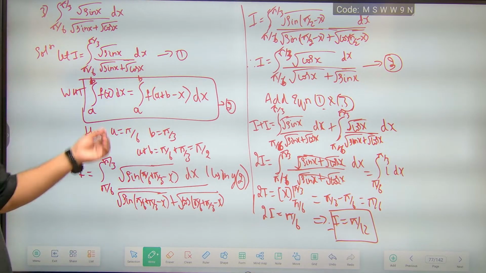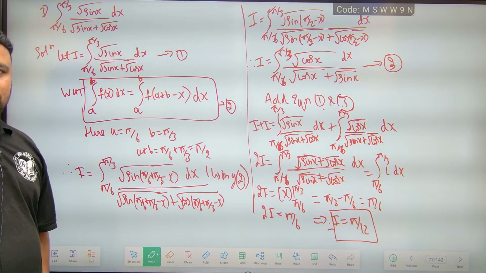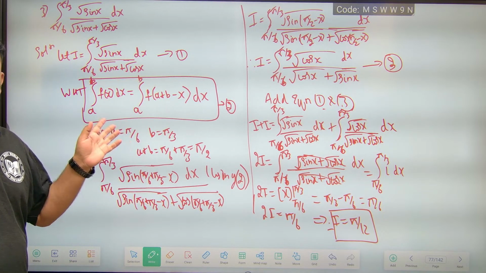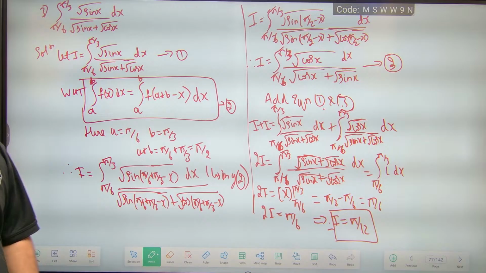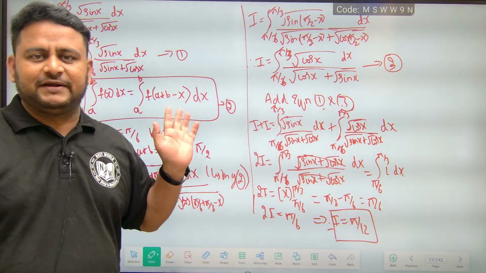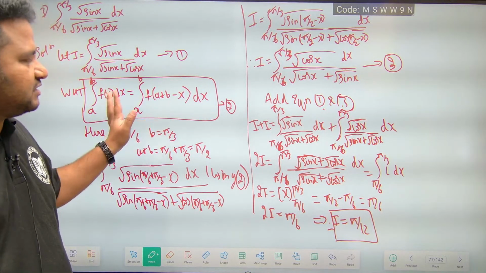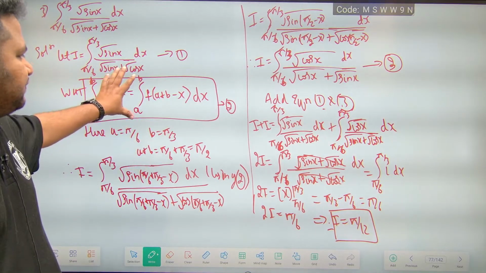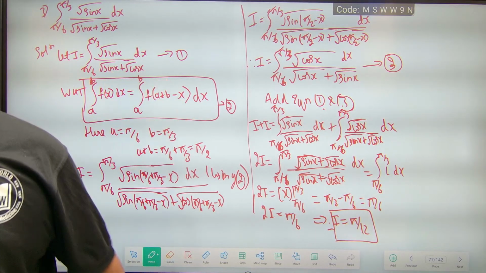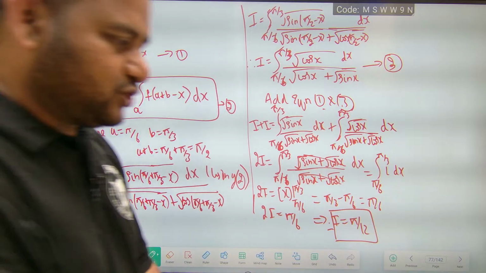Very important. We will be using these results, that is A to B. So pi by 6 plus pi by 3 is nothing but 90. Okay, 90 minus theta, that is you are using the complementary angles. Clear, friends? This is the way we have to solve this question. Very simple question, but we have to use this property. Let us move to the next question.